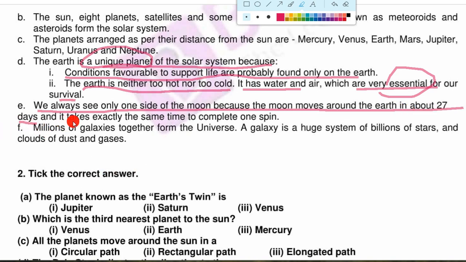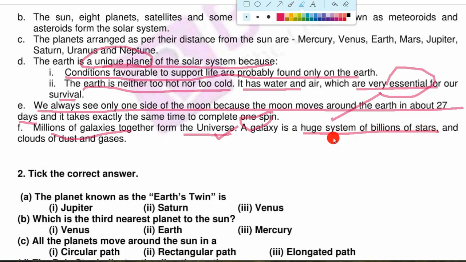Now next is, what is the universe? Millions of galaxies together form the universe. Now what are galaxies? When we combine all the stars, solar systems, all of it makes a galaxy, and millions of galaxies together form the universe. A galaxy is a huge system of billions of stars and clouds of dust and gases. Huge system means a big system of billions of stars and dust and gases.